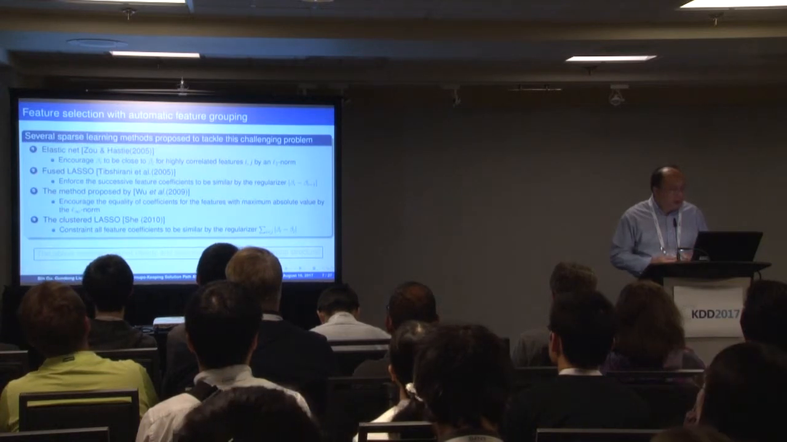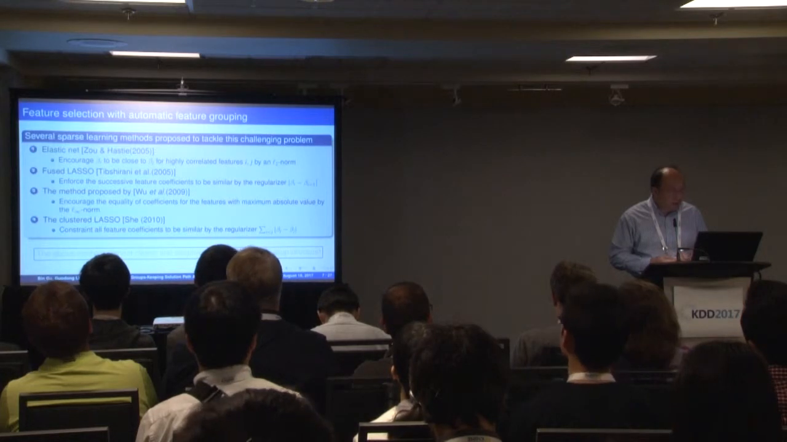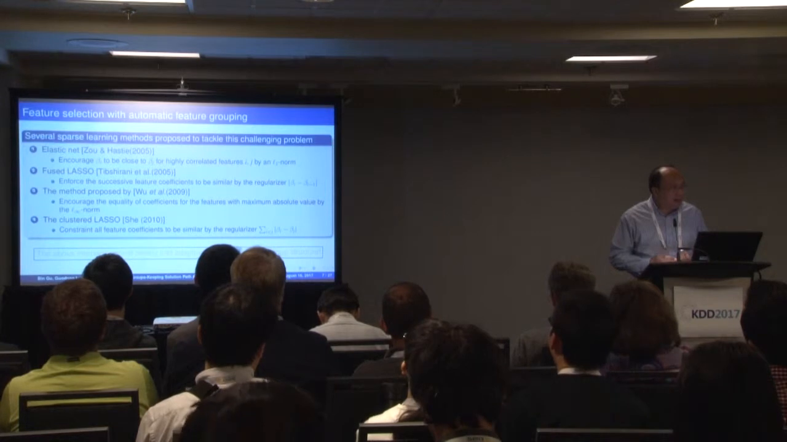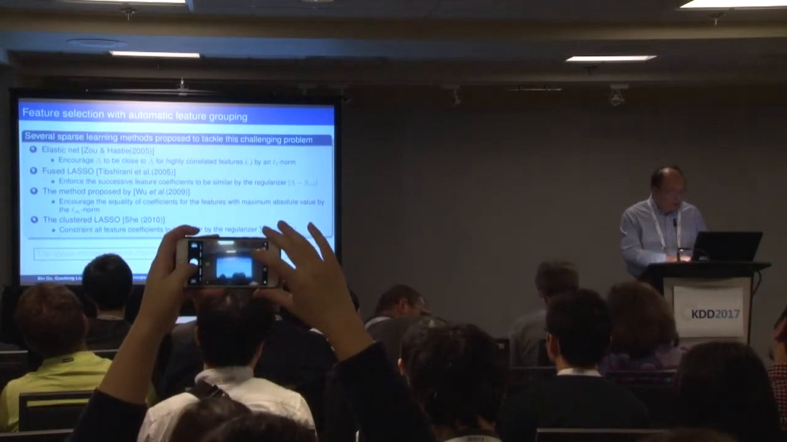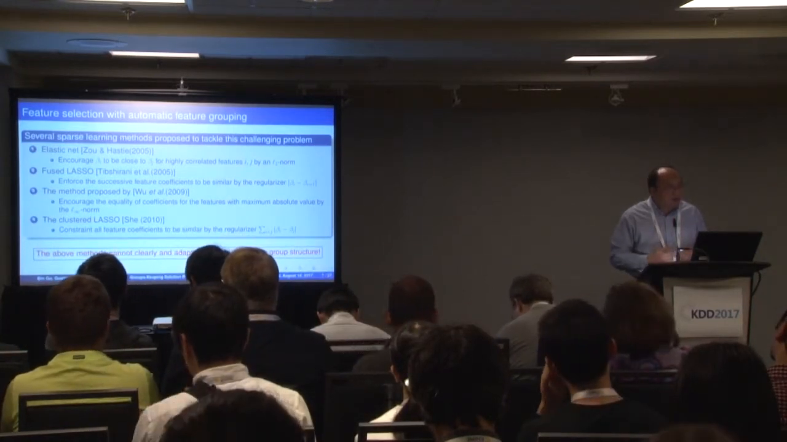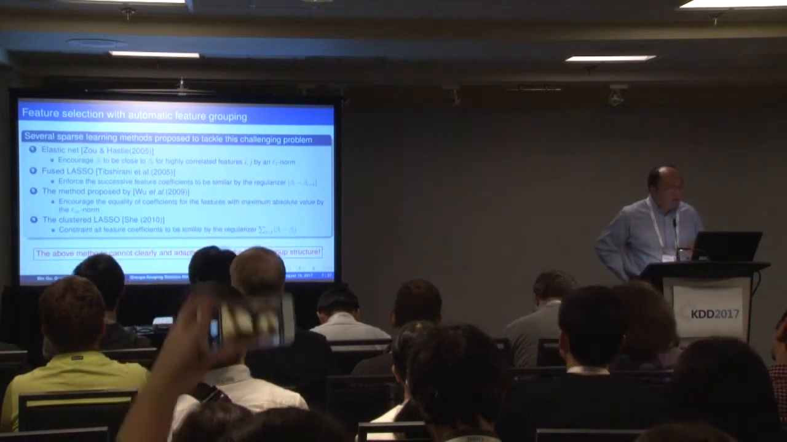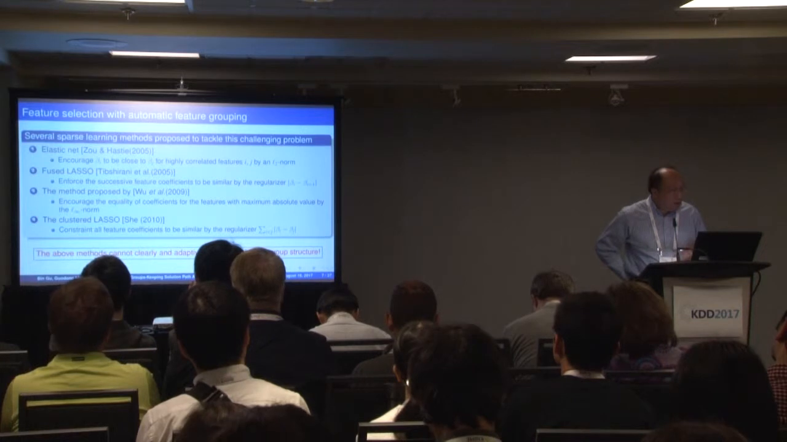To address this problem, in the literature many groups already noticed it, and multiple methods were proposed. For example, elastic net, fused lasso, and clustered lasso. These methods basically put constraints on some relations between the weights of features. However, they didn't consider the pairwise relations. As a result, these methods cannot really identify the feature group structure.